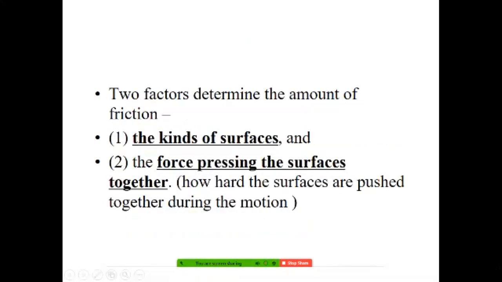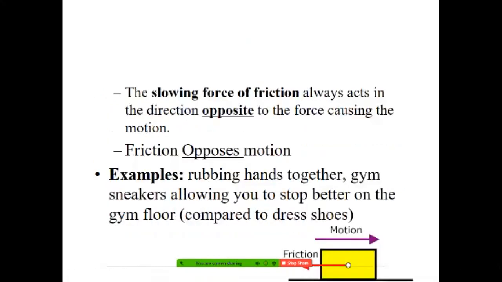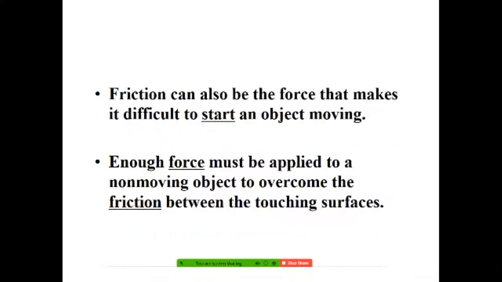One thing: two factors determine the amount of friction. One is the surface, whether it is smooth or rough. The other is how hard the surfaces are pushing together during the motion, which is the contact force. Friction can also be the force that makes it difficult to start an object moving, students.